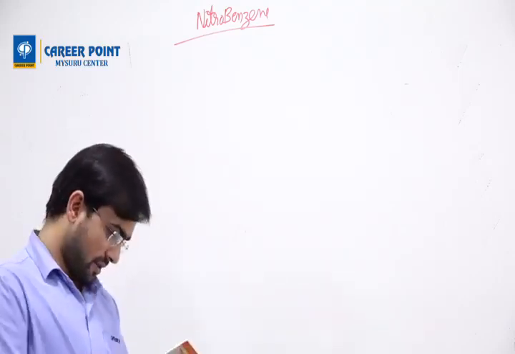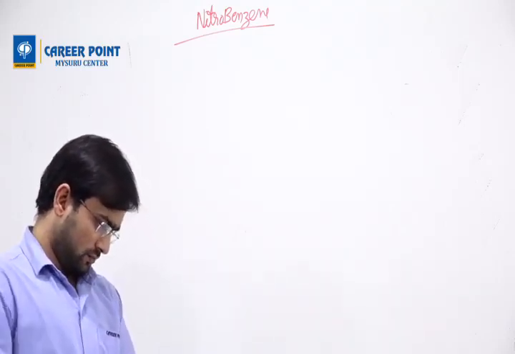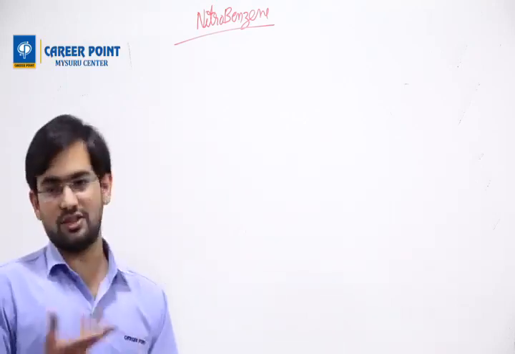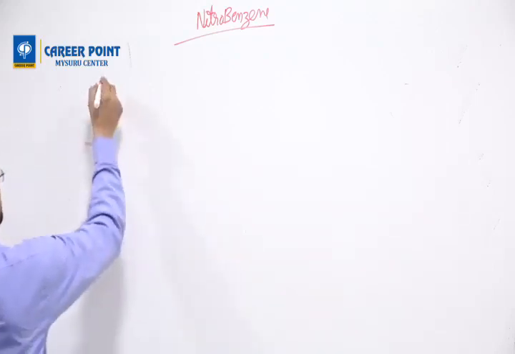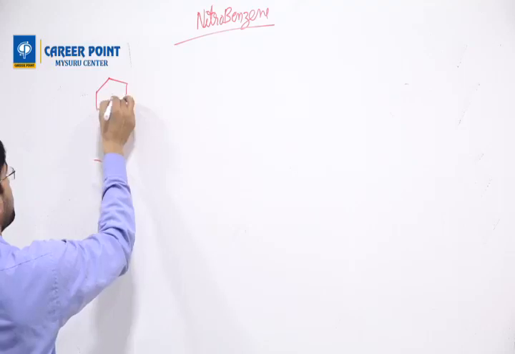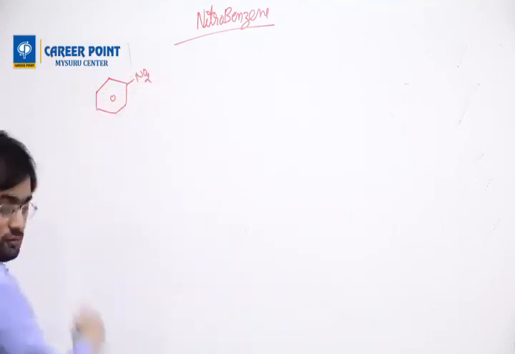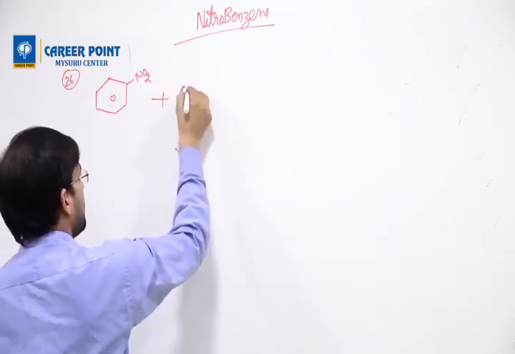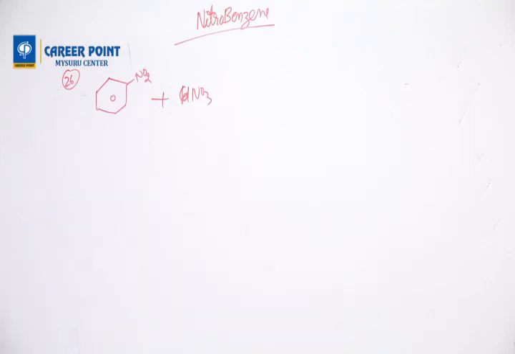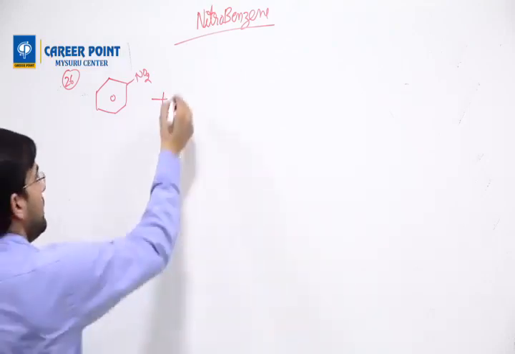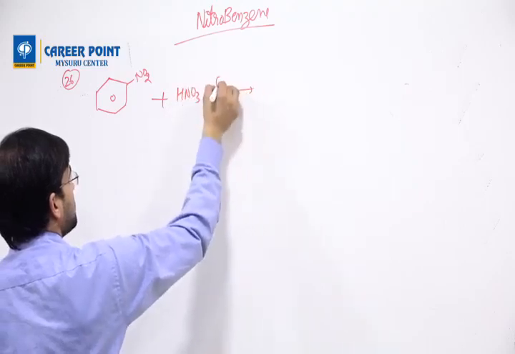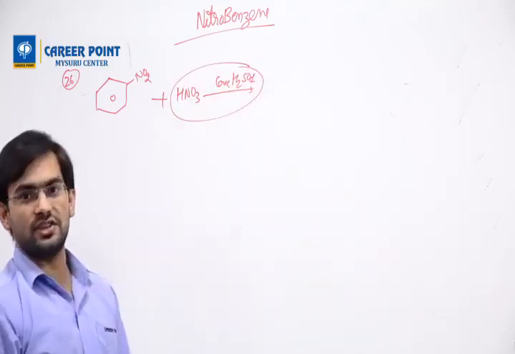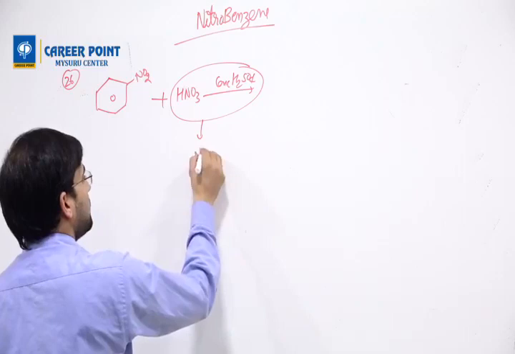Question number 26. A solid compound is formed by the reaction of nitrobenzene with a mixture of concentrated HNO3 and H2SO4. It is a nitration. That is a very easy question. Nitrobenzene is this compound, plus you are adding HNO3 in the presence of concentrated H2SO4. This process is nitration, and the electrophile is NO2 plus.